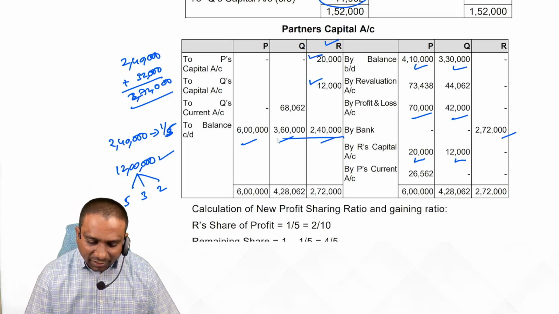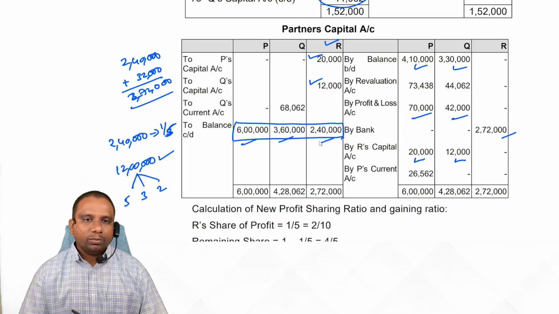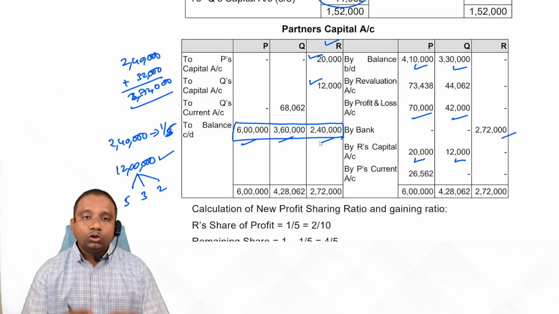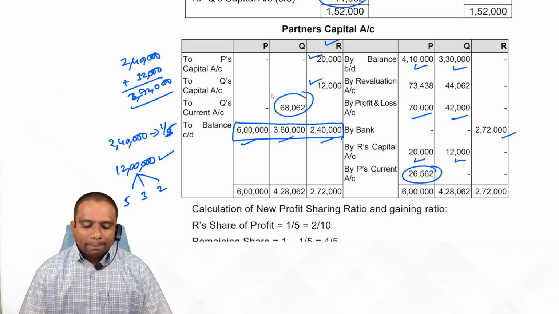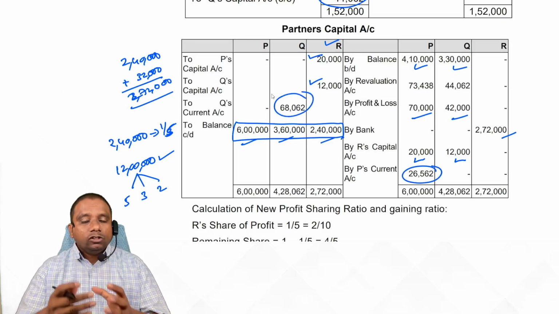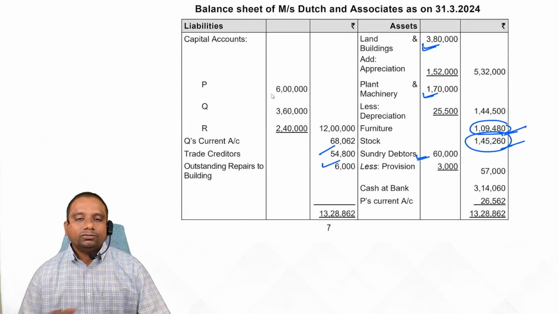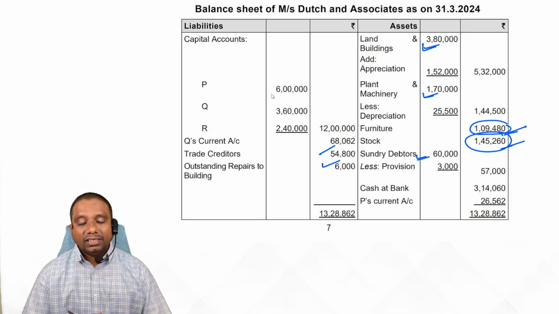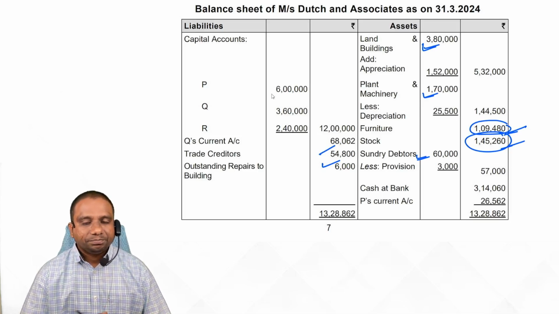Now calculate excess capitals or short capitals. Excess capital or short capital can be adjusted through current accounts. Is it clear? Now this current account balance and capital account balance show it on the liability side of balance sheet. Observe. If current account is showing debit balance, asset side. If it is showing credit balance, liabilities side.